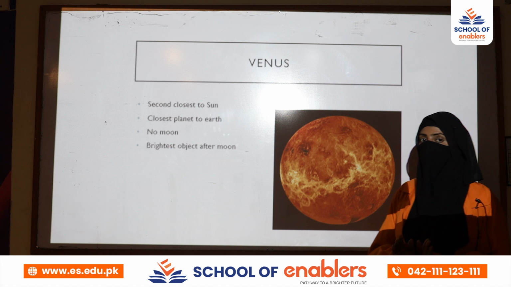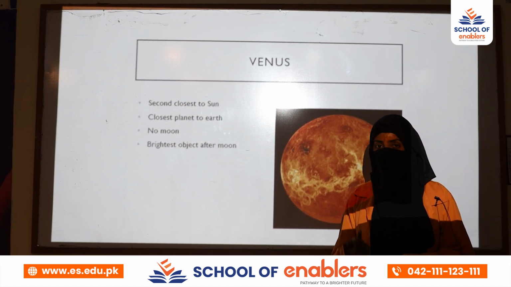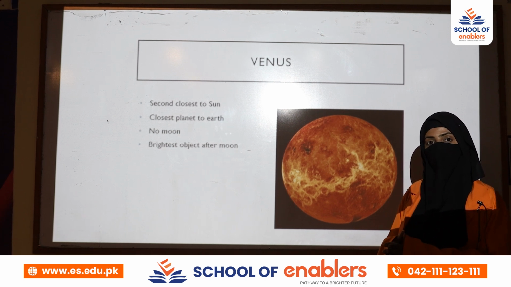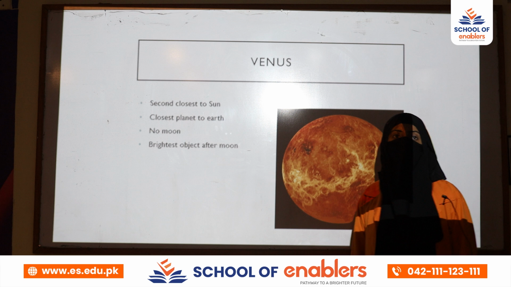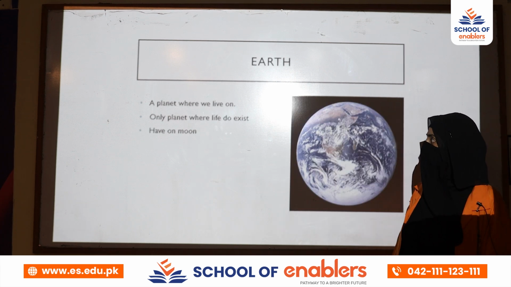As we know, planets and moon don't have their own light. They reflect the light of the sun. So the moon reflects the light of the sun. It is the brightest object after the sun, and after the moon we have Venus, the second brightest object in the solar system.